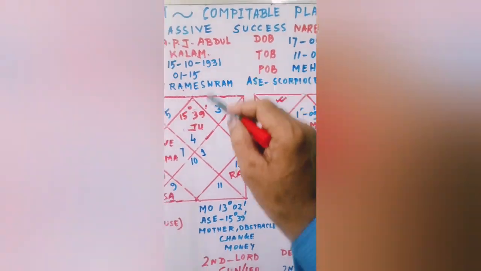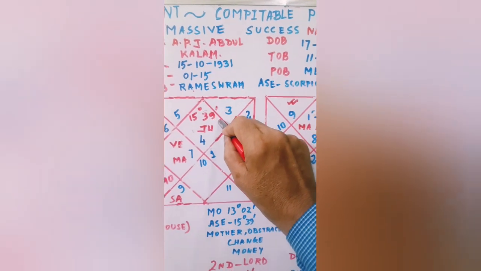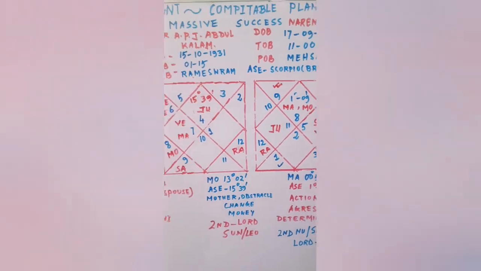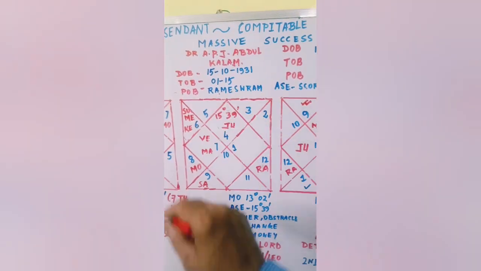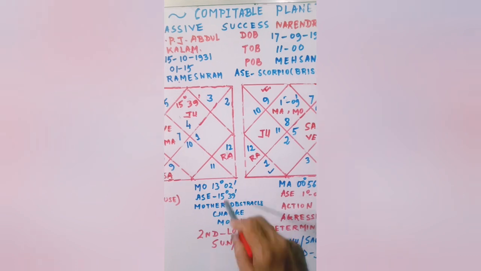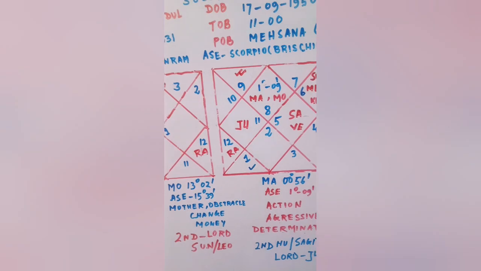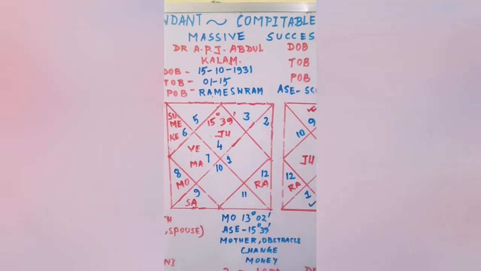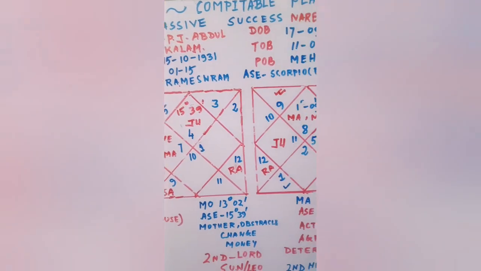In this chart, just coming to the main point, ascendant degree is 15 degrees 39 minutes. Cancer sign, Jupiter is placed, Jupiter is exalted here. Now, this 15 degrees 39 minutes, when we are analyzing all the planets, only Moon is compatible with 13 degrees 02 minutes. Where is Moon placed? In the 5th house, house of talent. So he had to fight with his talent, with his intelligence to get his destiny. This is the placement of fifth house Moon.